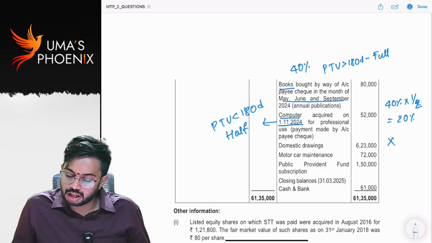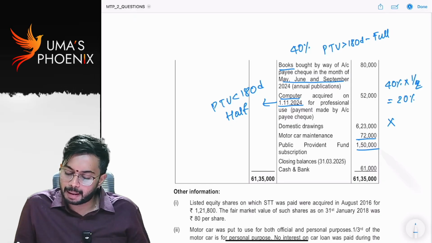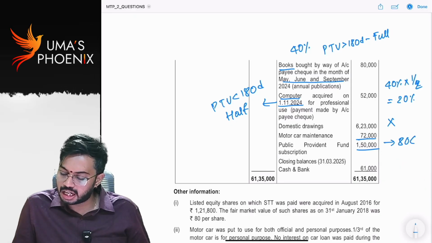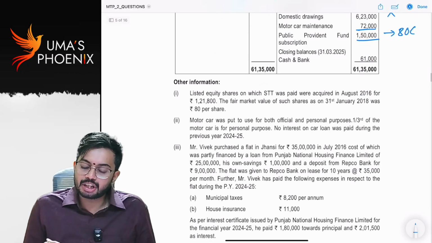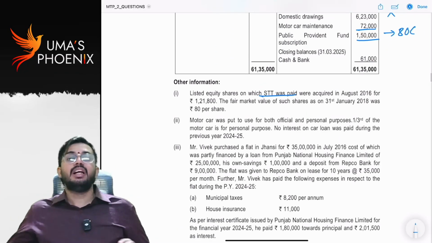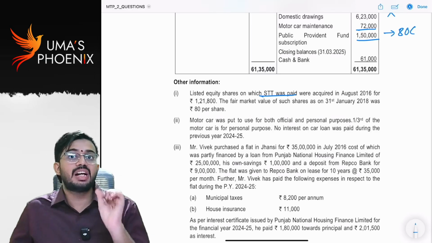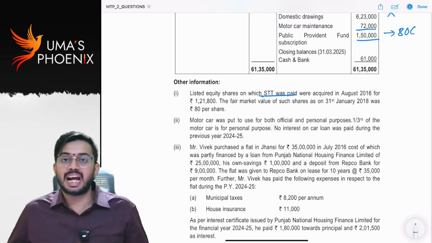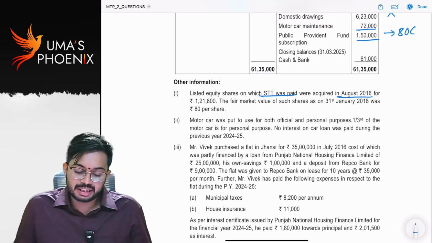Domestic drawings not allowed as deduction. Motor car maintenance allowed as deduction. Public provident fund allowed as deduction under ATC. Closing balance. Listed equity shares on which STT was paid. In case of listed equity shares, if STT is paid, section 112A or 111A will get attracted. Am I correct? Acquired in August 2016 for